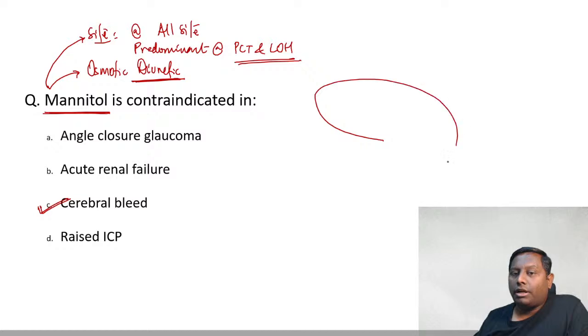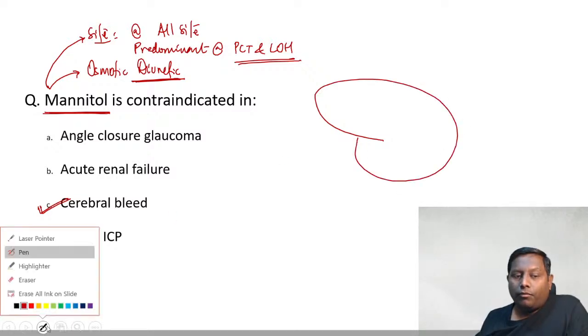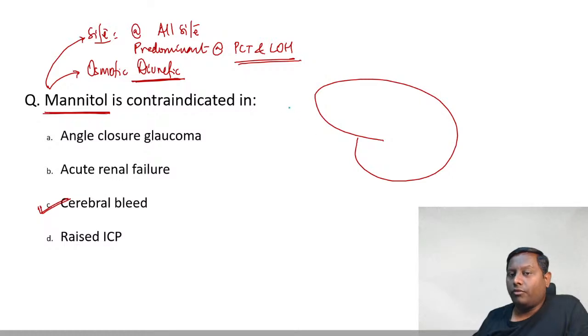And as I have told you already, any osmotic diuretic will be pulling the blood toward themselves. Wherever they go, they try to pull the blood towards themselves.